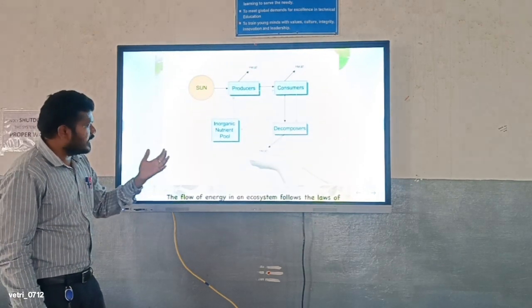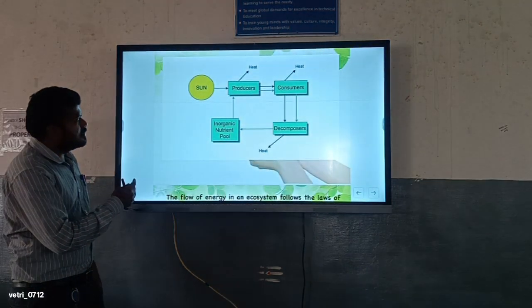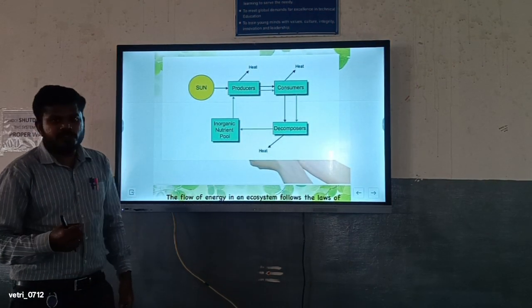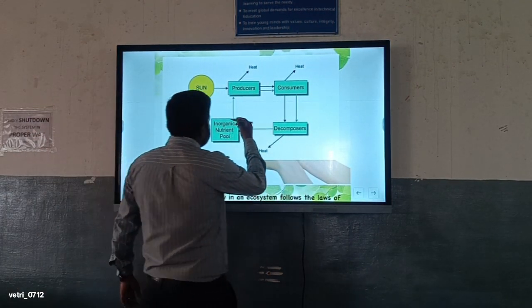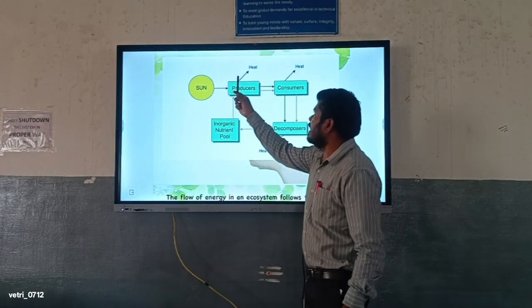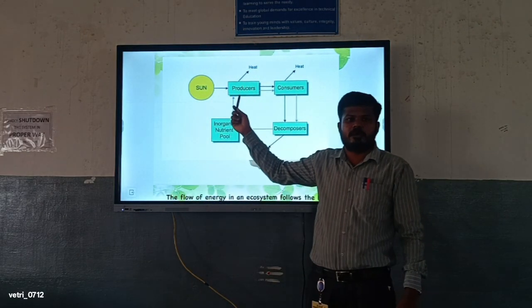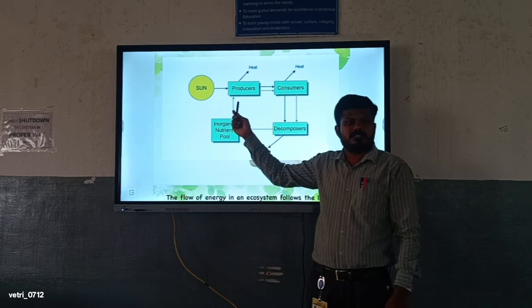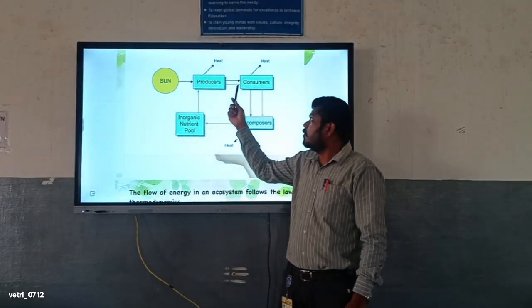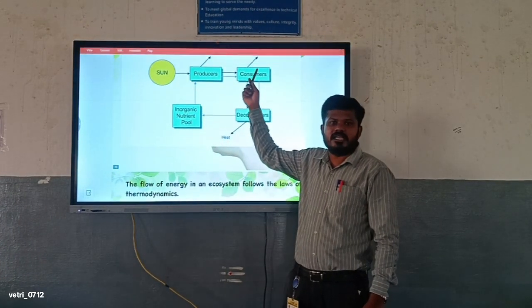This is the block diagram for understanding. The sunlight is taken over by the producers. The producers, which come under plants, require heat energy from sunlight. The consumers, the animals and human beings, also require the heat energy.